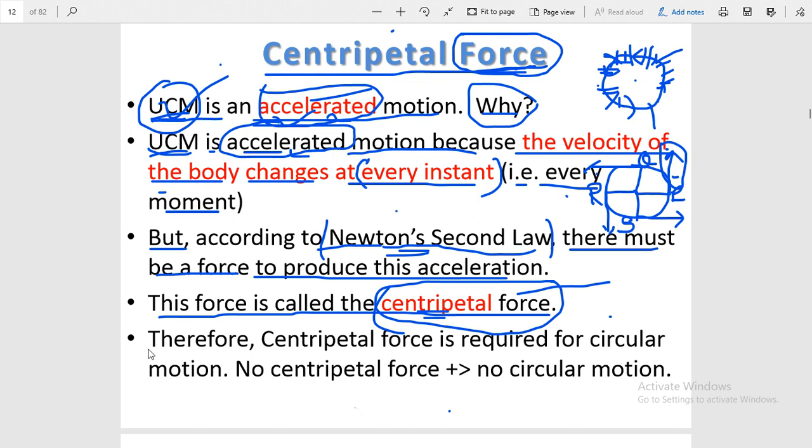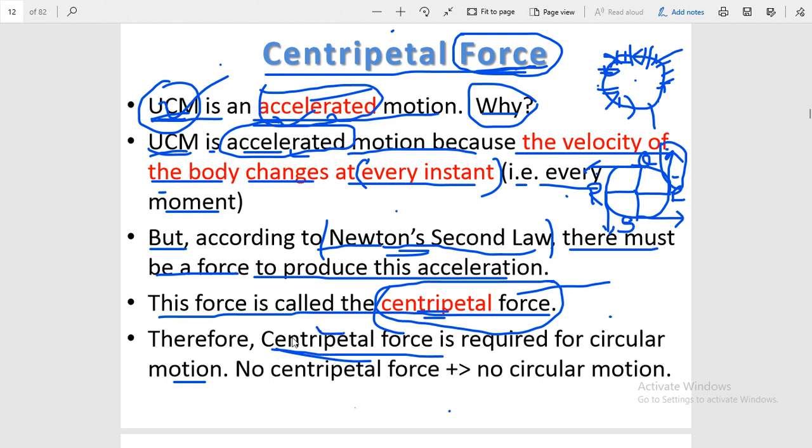Now you can see the next point: therefore, centripetal force is required for circular motion. Centripetal force is required because there is no circular motion without acceleration, and there cannot be acceleration without force, and the force that is responsible for the circular motion is known as centripetal force.